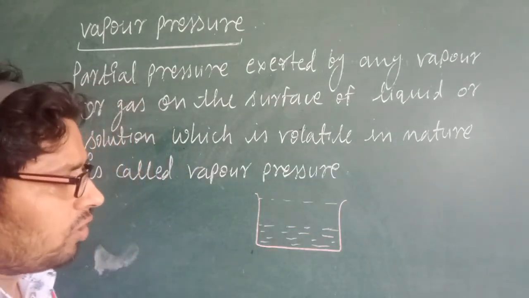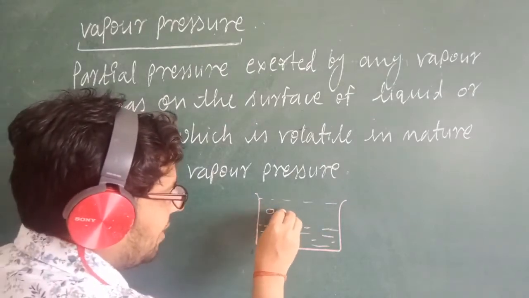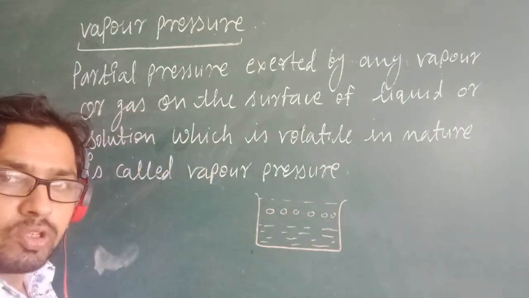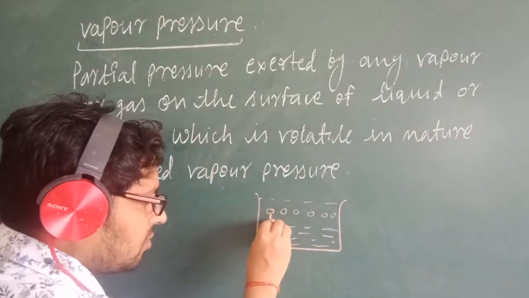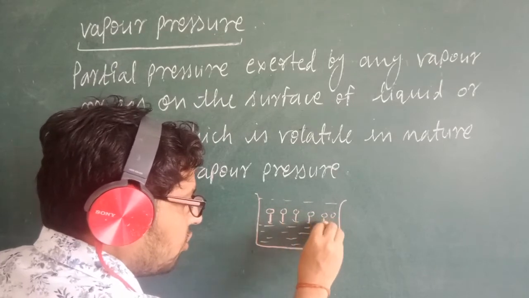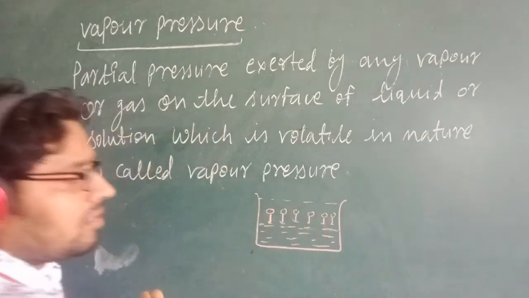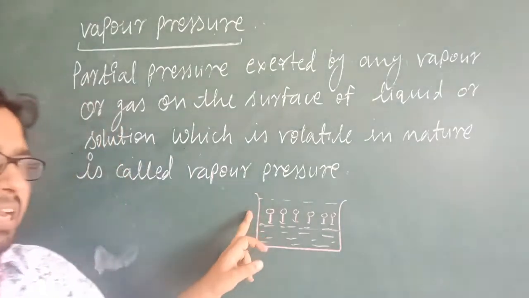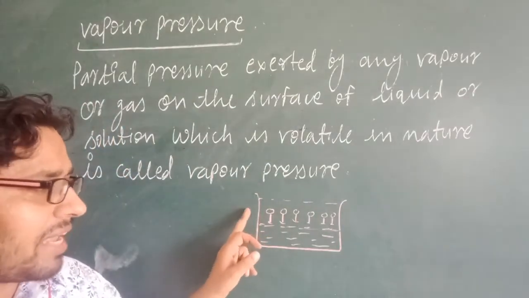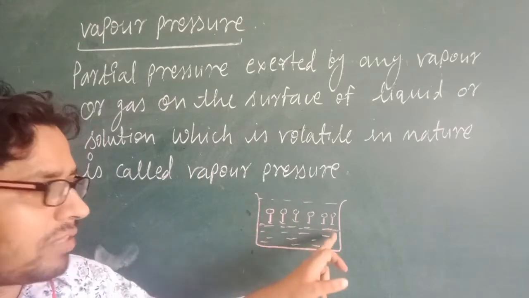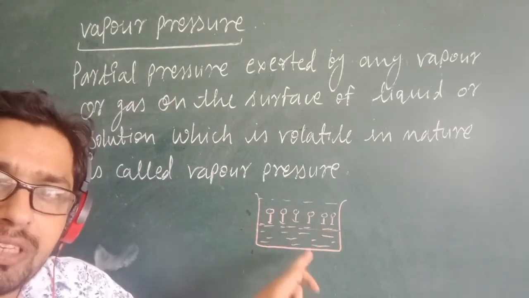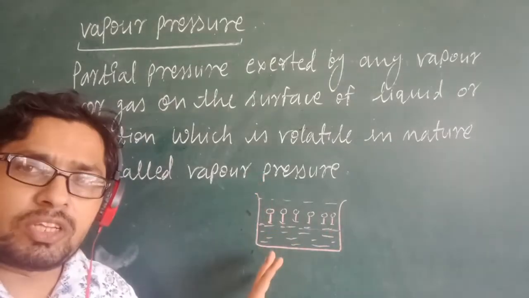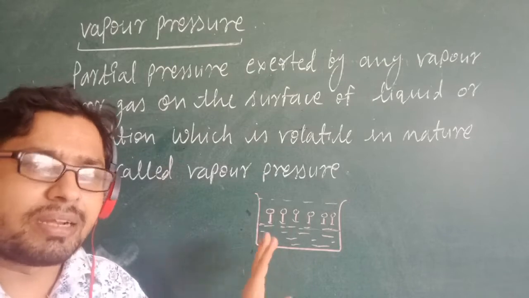So if this is volatile, some particles will be available here in the form of gas, because the liquid is going to convert into vapor. Whatever pressure is applied by these vapor or gas particles on the surface of the liquid is called vapor pressure. So the pressure applied by the vapor or gaseous particles on the surface of the liquid or the solution which are in the volatile state is called vapor pressure. So I have discussed the vapor pressure.